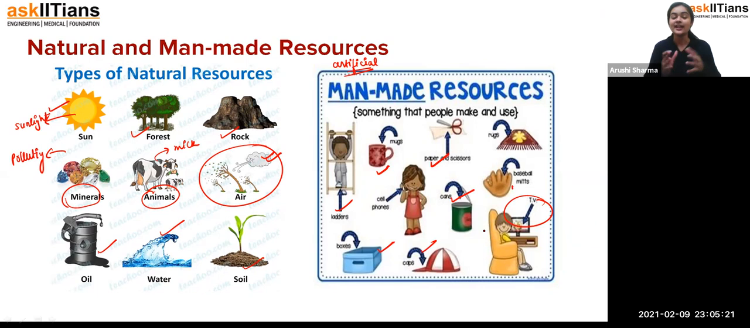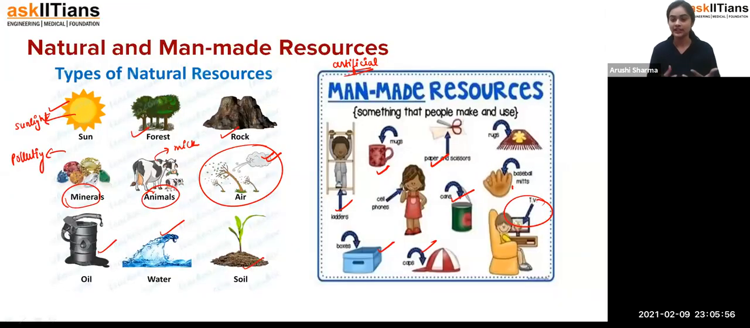Okay, but yes, like in inexhaustible, we are having unlimited amount of resources. It's like we are making it according to our conditions, according to our necessities, so that we are getting benefit of it. So that is the man-made resources, students.